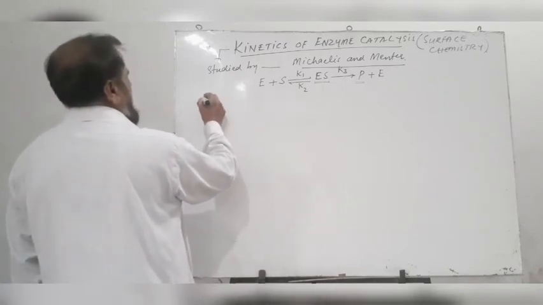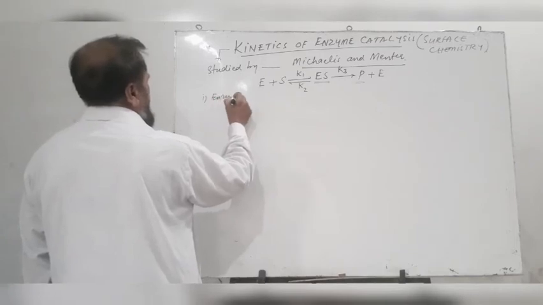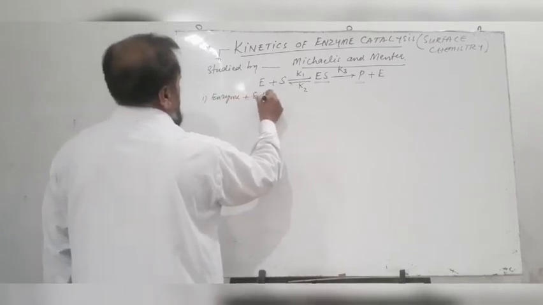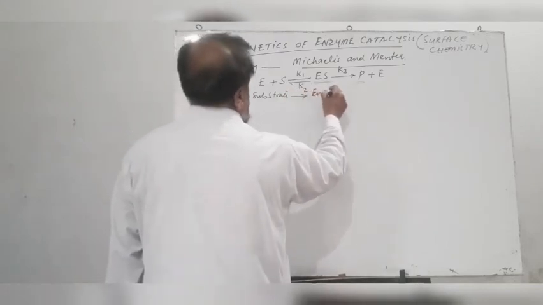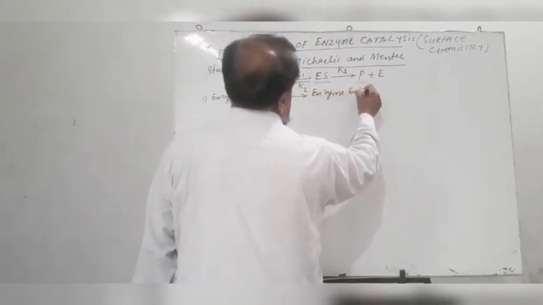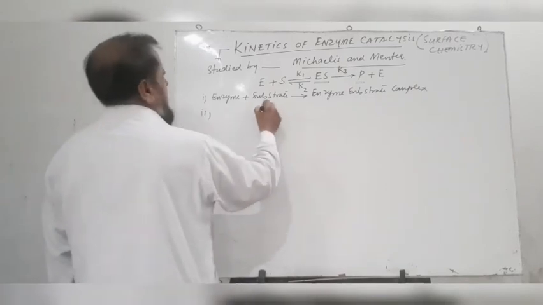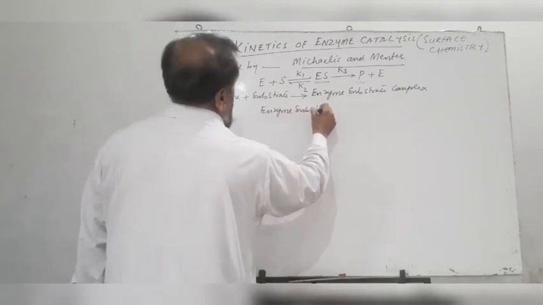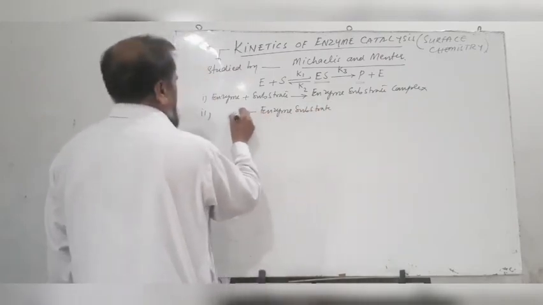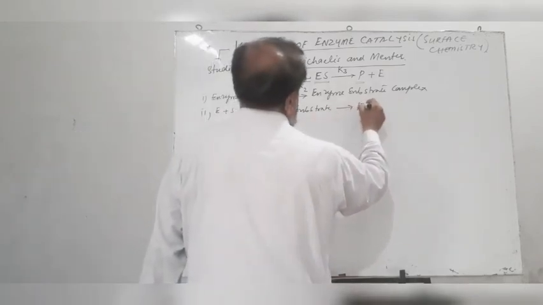The first assumption is that enzyme and substrate combine to produce enzyme substrate complex. The second point is that enzyme substrate complex may dissociate back into enzyme and substrate, or it may change into products.